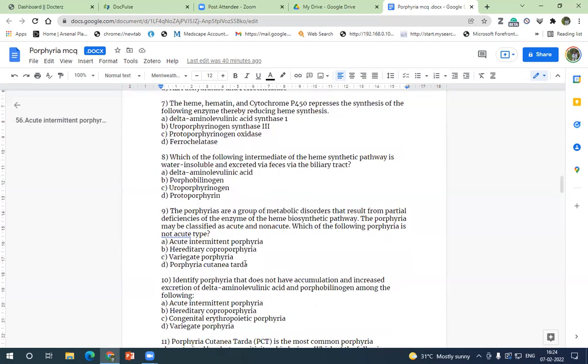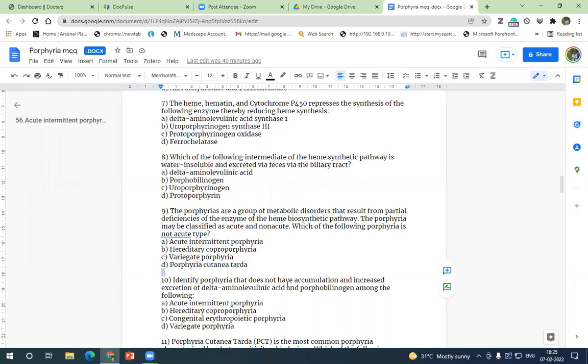Okay. Porphyria cutanea tarda usually presents in third decade or fourth decade, and it presents as an ongoing skin condition. Blisters and photosensitivity can be present. And Porphyria cutanea tarda, you should know that the incidence is sporadic. Sporadic incidence, it can occur to anyone without any family history. It can occur to anyone.